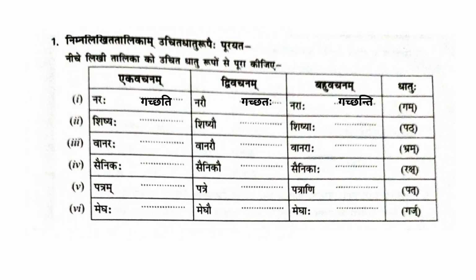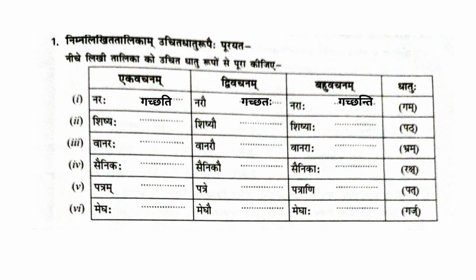So in this we have to use the verb given in the bracket, that is dhaturup given in the bracket according to the noun given. The nouns are given in 3 columns in 3 vajanam: ekavajanam, dvivajanam and bahuvajanam. Naraha is ekavajanam, so the verb should end in ti in latlakaraha in present tense. So naraha gacchati, a man goes. Narau, 2 men. When it's 2, then we have to end the verb in taha. So gacchati becomes gacchataha.